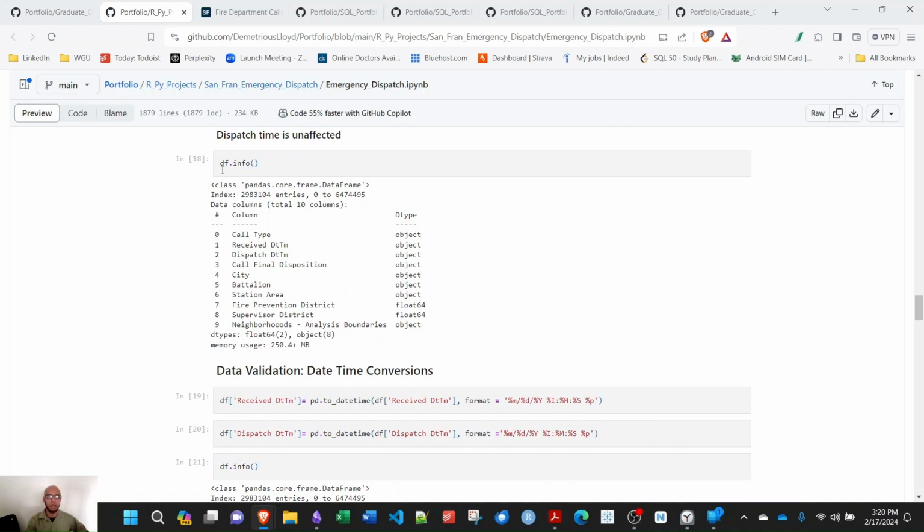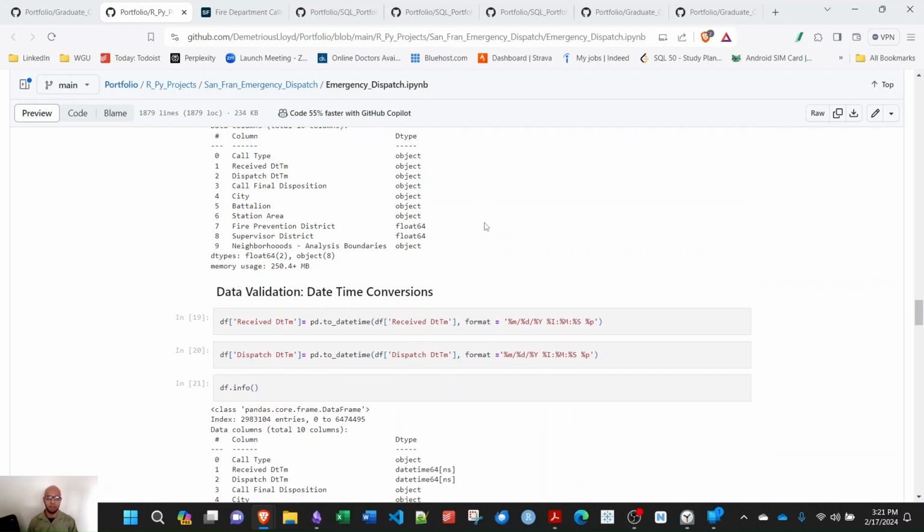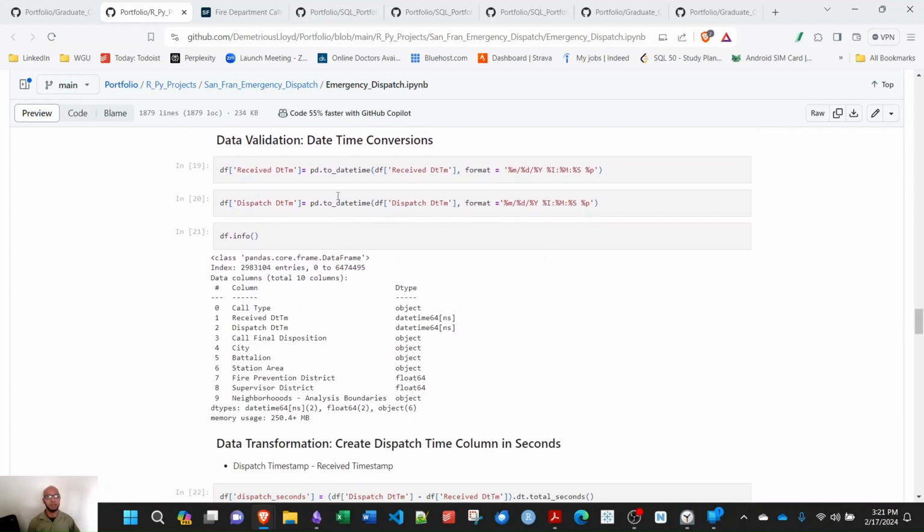Here, I use the info argument. I was looking at the fields and what data type they are. Right, because my timestamps came in as objects. It thinks they're like a string varchar character, but I do not want that. I want them to be timestamps. Pandas is nice about that.